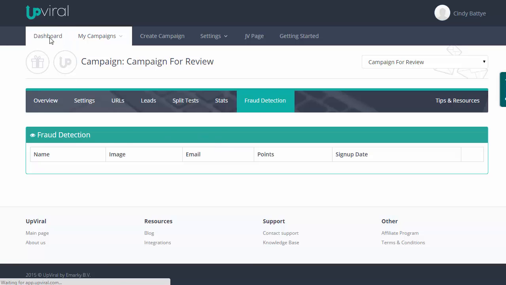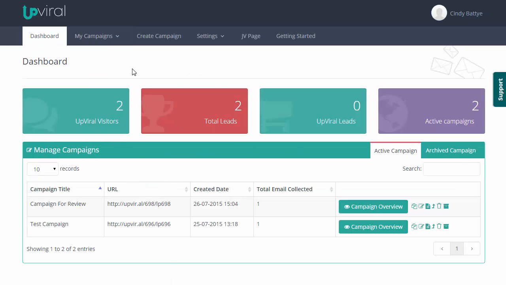So from here, I'm going to jump back to the dashboard here. And on the dashboard, it just pretty much gives you a breakdown of all the different campaigns you have combined. So I have 1 lead each, so it shows 2 leads at the top here. And that's pretty much what UpViral is all about. You can set up all these different viral campaigns to collect leads and then incentivize those leads to share your content, let their friends and their network know about you in exchange for rewards.